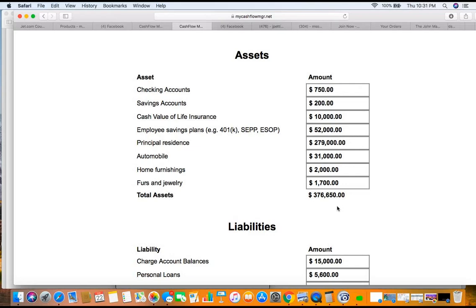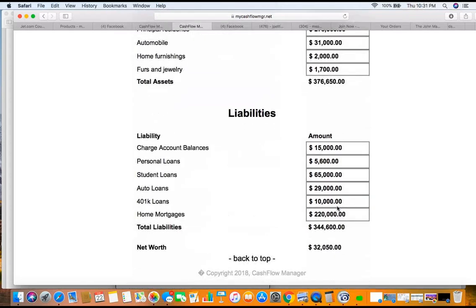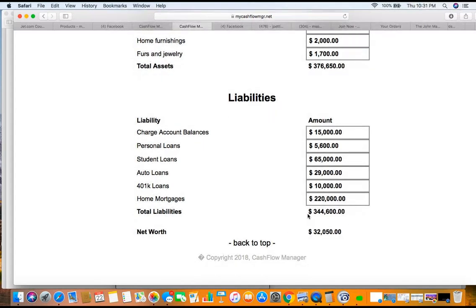Okay. But now we got some liabilities. $15,000 on the credit card, personal loan, student loan, 401k loan, all kind of stuff. Mortgage. Now we got $344,000 in liabilities. Well, now look at the net worth. I'm worth $32,000. Okay? So if you're trying to figure out how much you're worth, you take everything that you own, the value of it, put it in here, and then you take everything that you owe, put it in here, and whatever that number is.